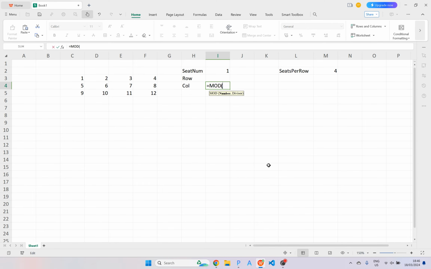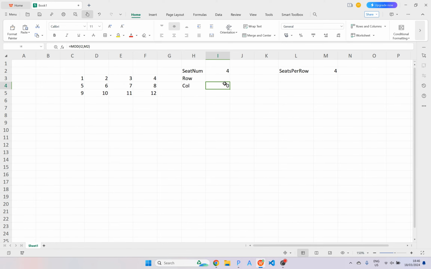Okay, right, so this one is going to be mod, and then what we want to mod is going to be the seat number, and then we're modding it by the number of seats per row. And again, this works for 2, it works for 3, but then when we get to 4, this is where it goes to 0.